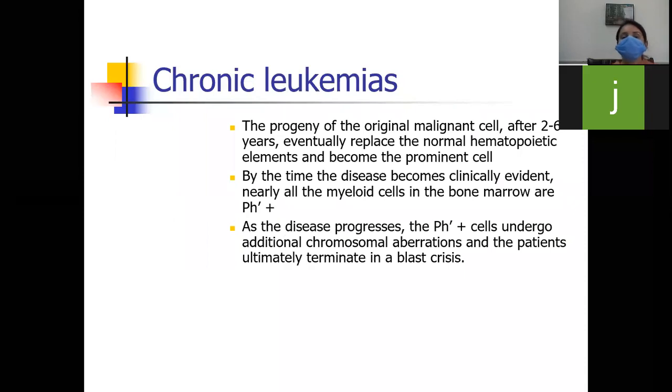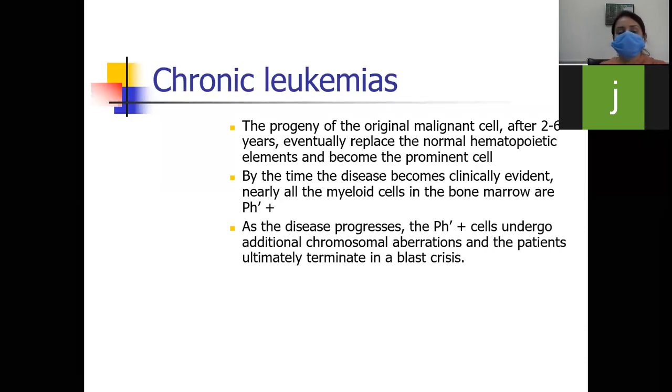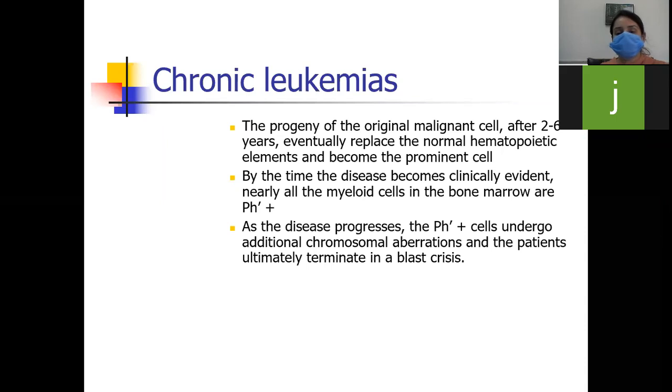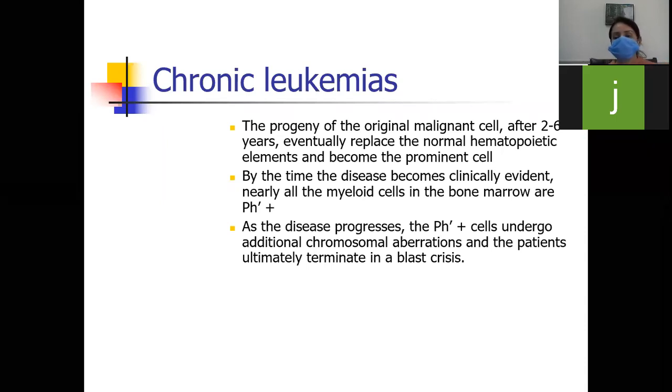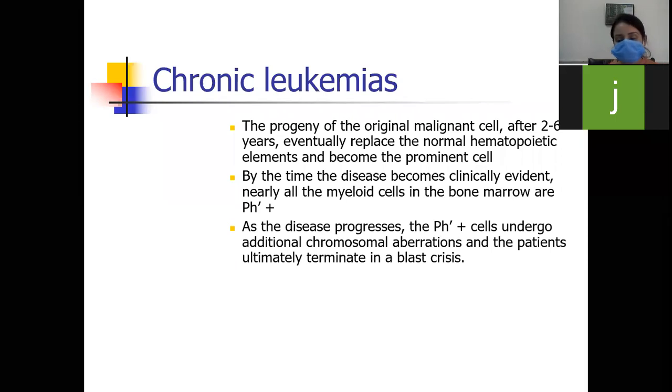The progeny of the original malignant cells, after 2 to 6 years, eventually replace the normal hematopoietic elements and become the prominent cells. By the time the disease becomes clinically evident, nearly all the myeloid cells in the bone marrow are Philadelphia positive. As the disease progresses, the Philadelphia cells undergo additional chromosomal aberrations and the patients ultimately terminate in a blast crisis.